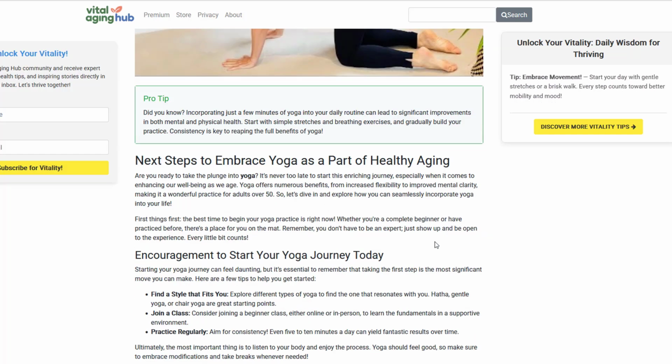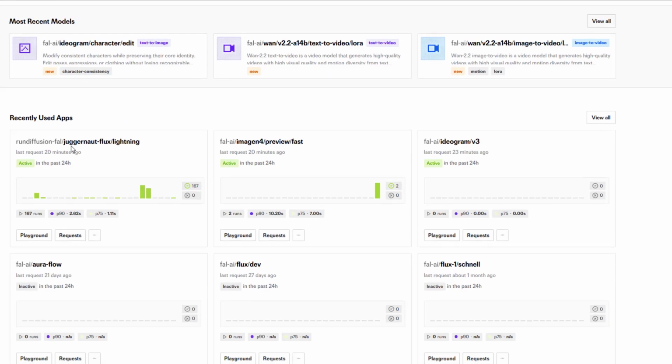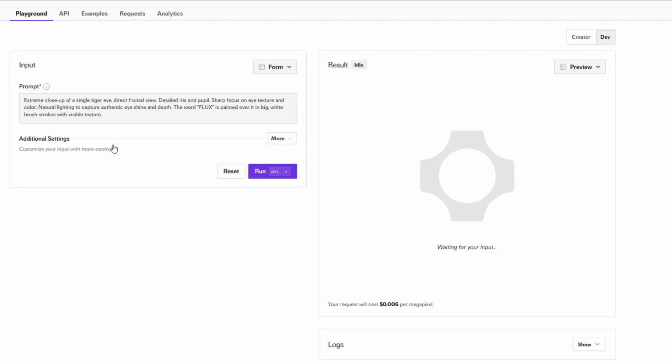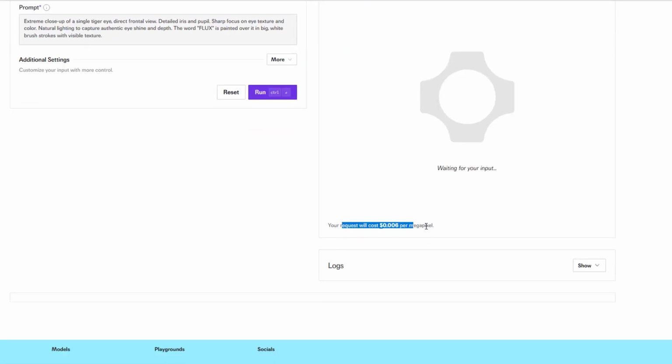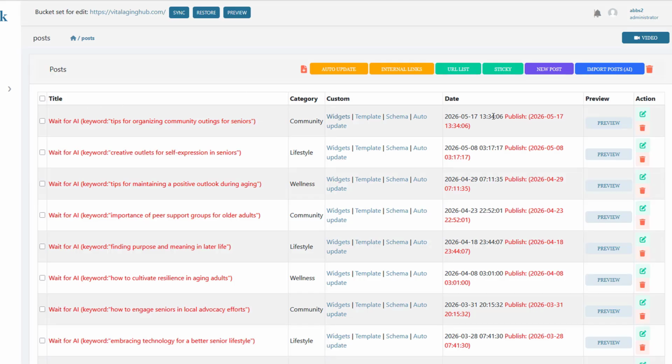So this is the kind of article that you're going to be adding, but the only difference is you're probably going to be adding images. Okay, so let me go over to Fal AI and let me show you something about Fal AI. With Fal AI, one of the main image engines that I use is this one here, Juggernaut Flux. I find it really good for realism, and it costs you half a cent. So it costs you roughly the same amount of money that it cost for one of those Perplexity calls. Okay, so if you're adding 3 of these, it's going to be like a 1.5 cent extra inside of your article. But we'll go ahead and do that now so you get a better understanding.